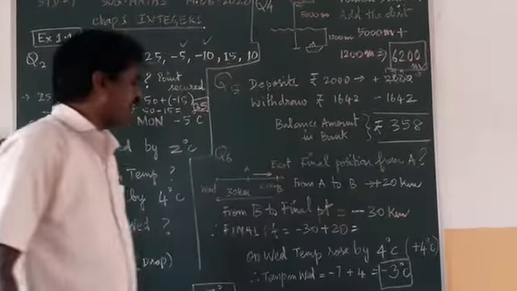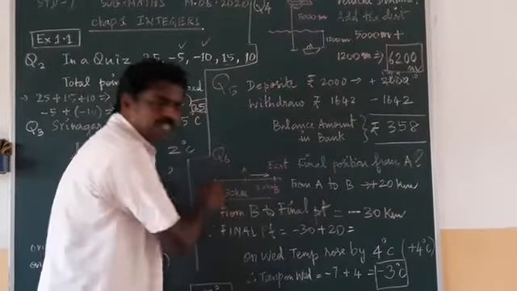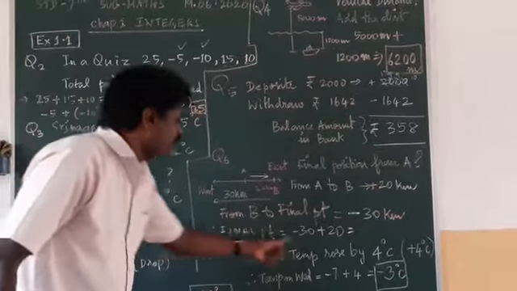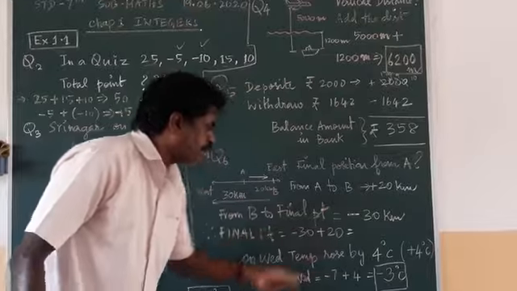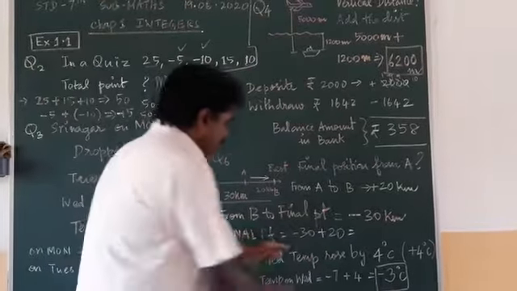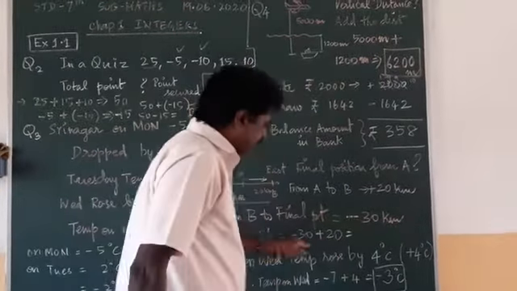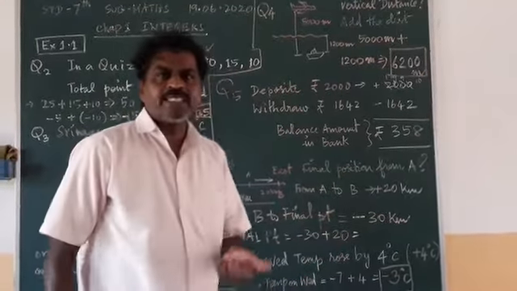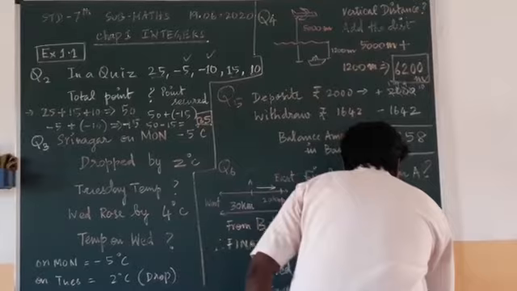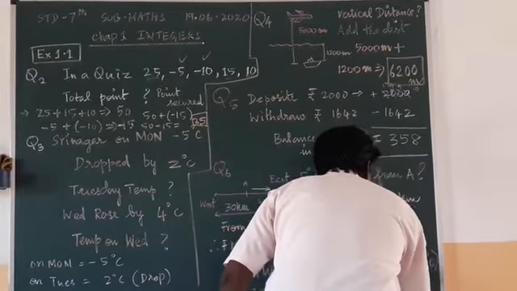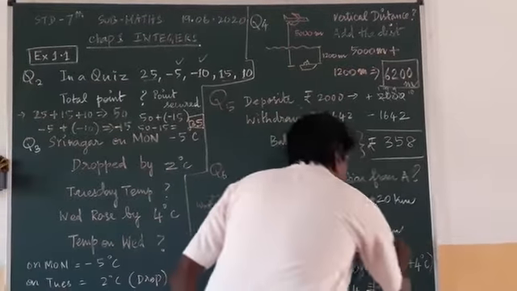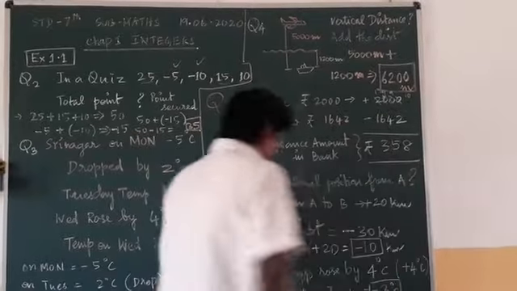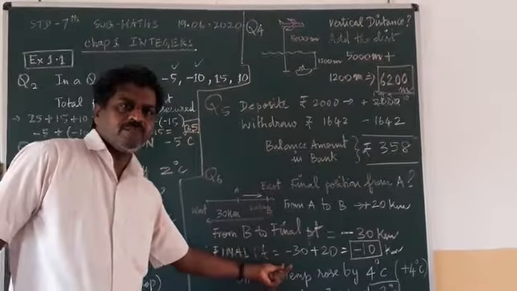How much distance is from A to the remaining point? Minus 30 plus 20. What is your answer? One is minus, one is plus. You have to do subtraction. So 30 minus 20 how much? 10. 10 in negative because our 30 number is a negative number.